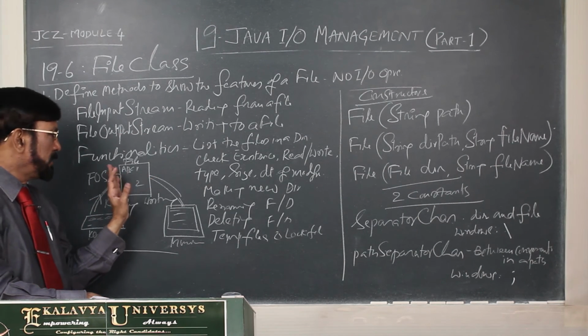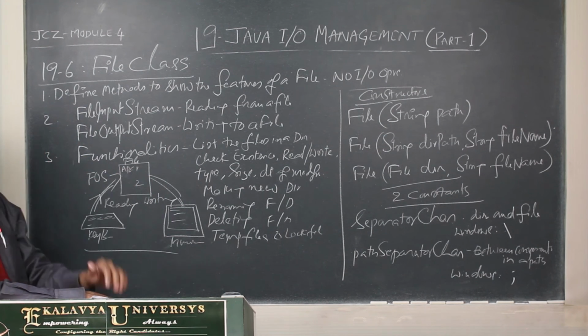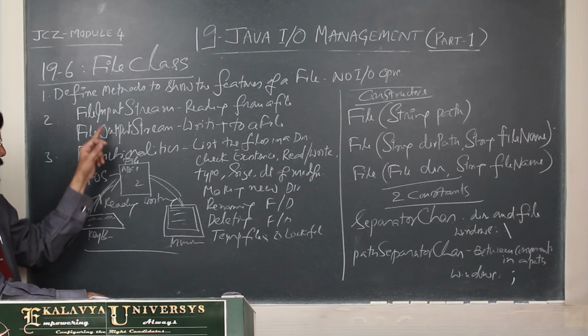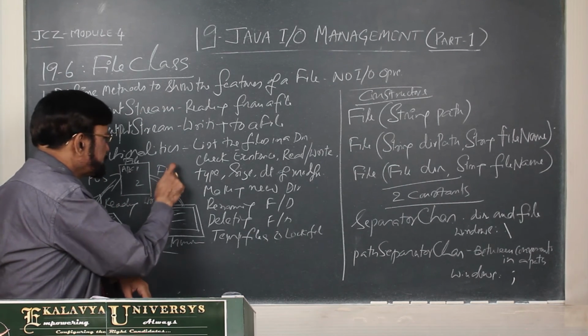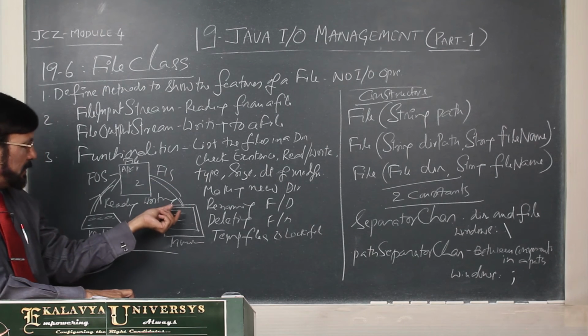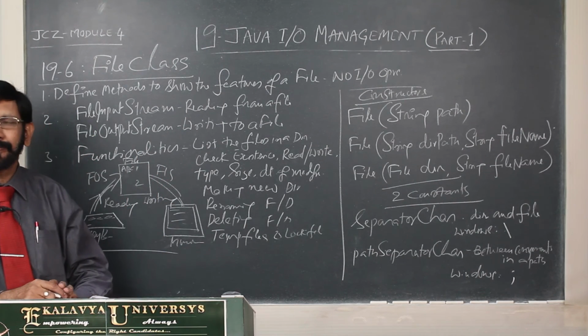Thereafter, the data was written onto the file. Then what should be done? FileInputStream, FIS, reads data from the file and writes it on the monitor screen.